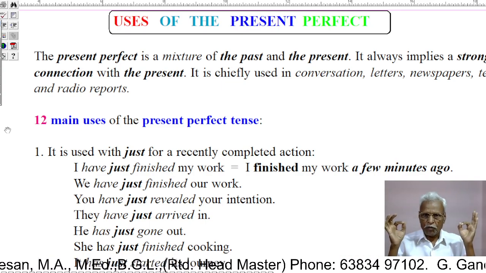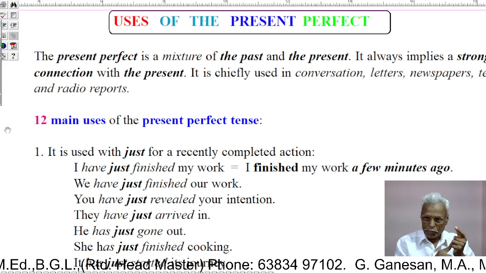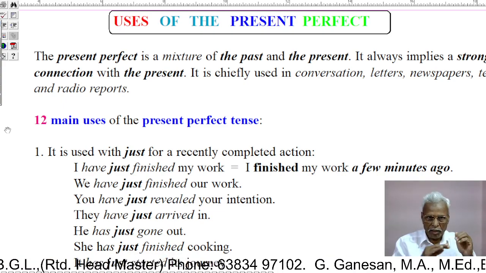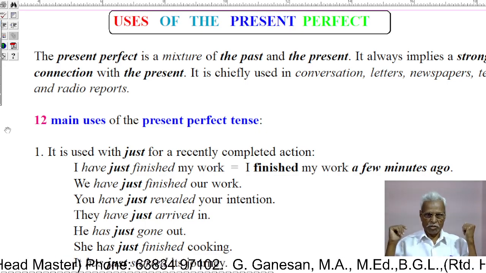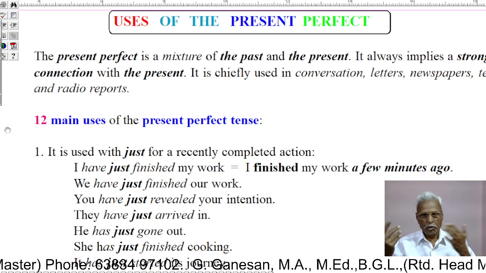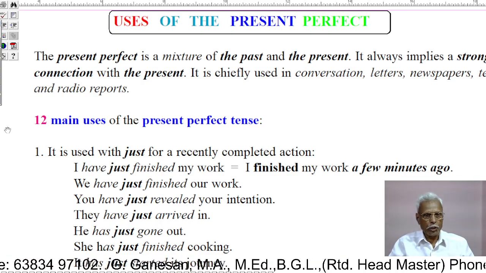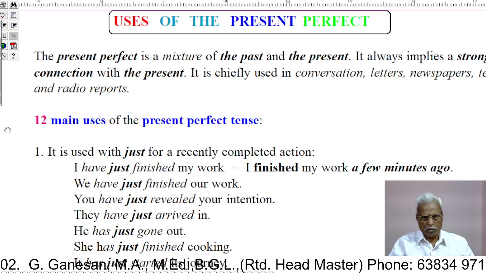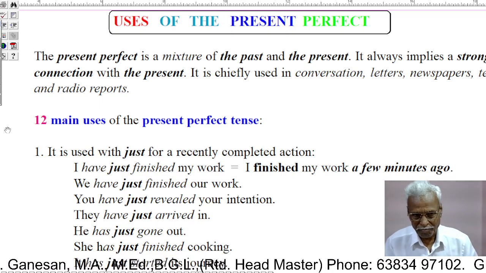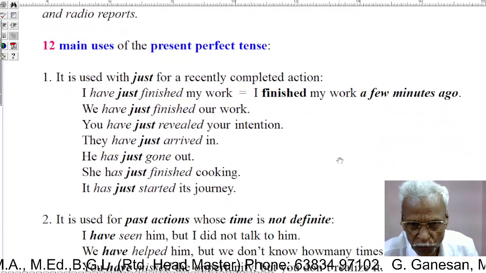It is chiefly, that is mainly, used in conversation, letters, newspapers, television and radio reports. Here are given 12 main uses of the present perfect tense. Let us see the first one.